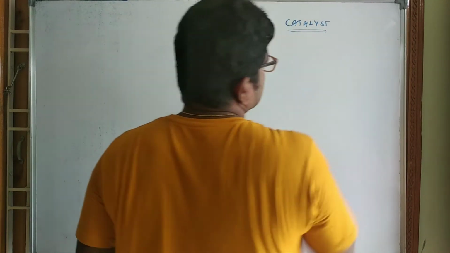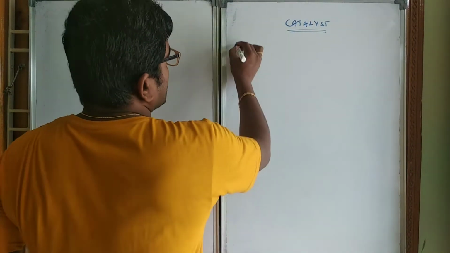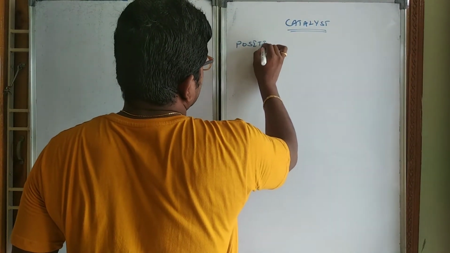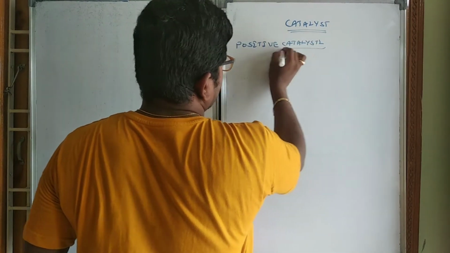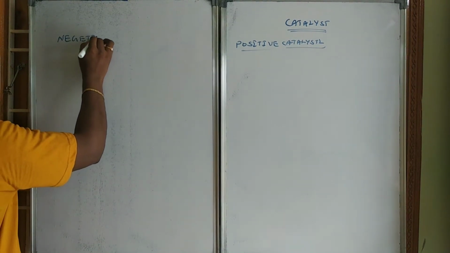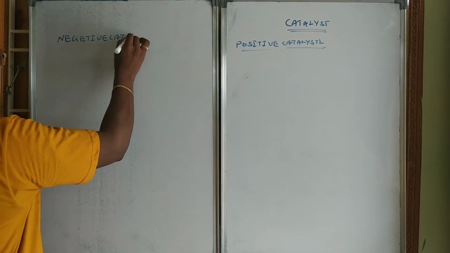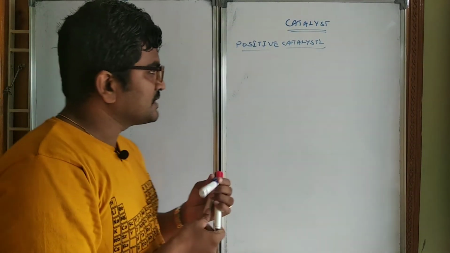Catalyst. Effect of catalyst on the rate of reaction. You know very well there are two types of catalysts: positive catalyst and negative catalyst. What does positive catalyst mean?